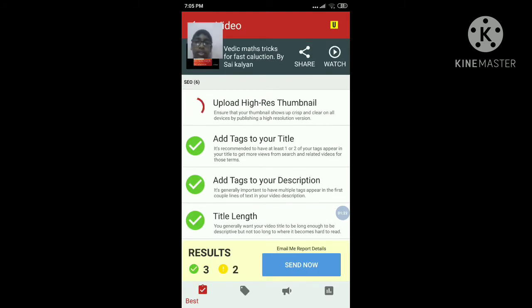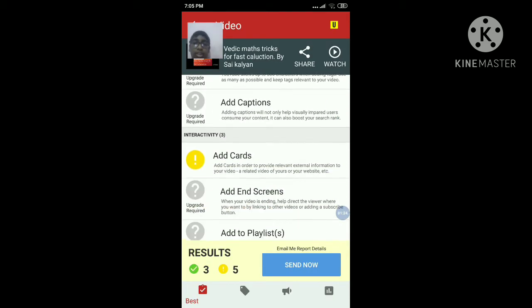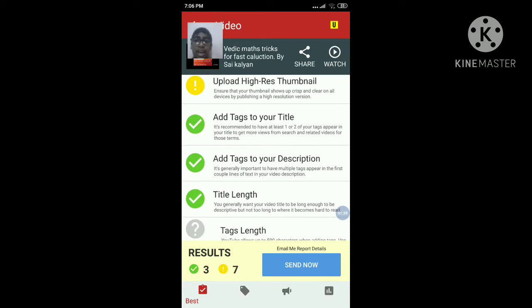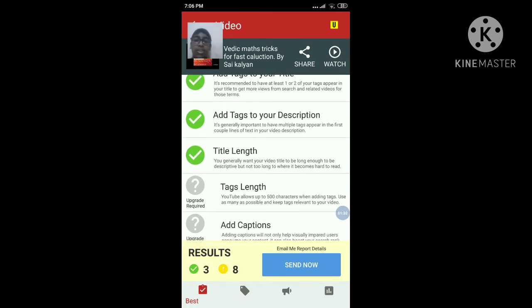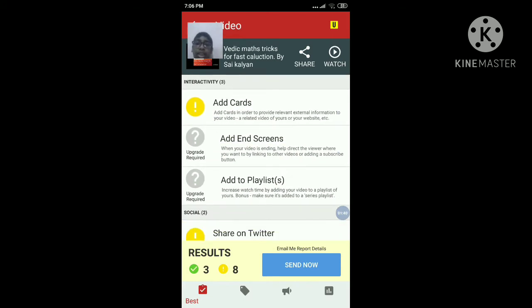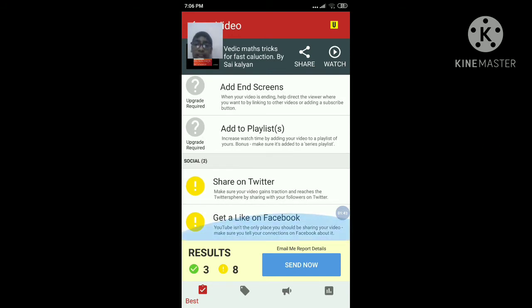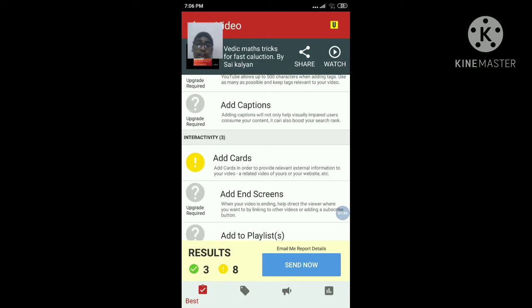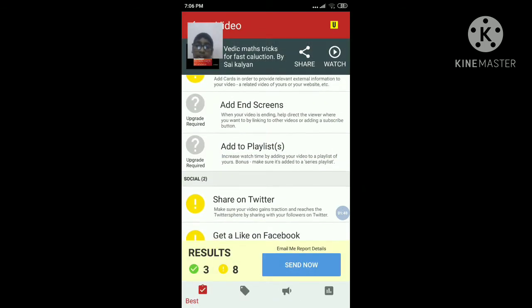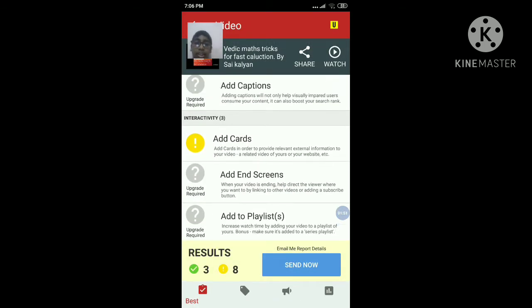I'll show you. See, it will show you if you have uploaded the high resolution thumbnail. You have added the tags for your title. I have added. You have written the description and title length. If your title length is too long, it will not accept. So I did not add cards. I did not add an end screen. If you want, you can add an end screen also. Yes, and like this, see, I did three correct out of these.